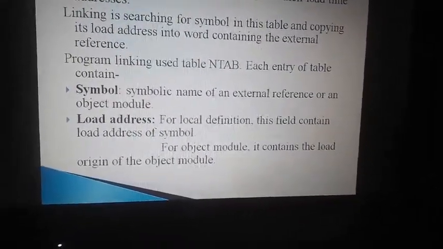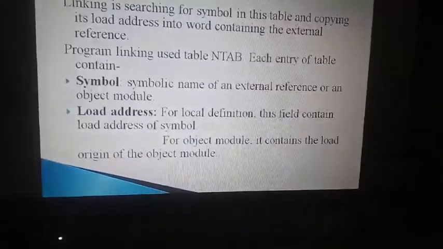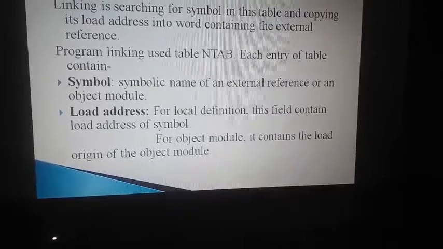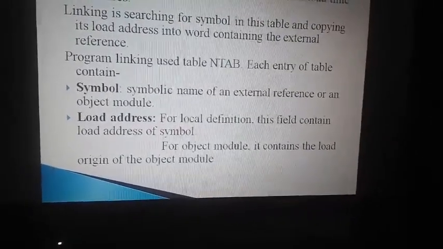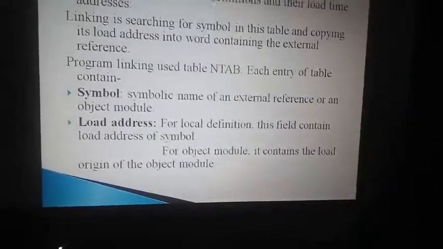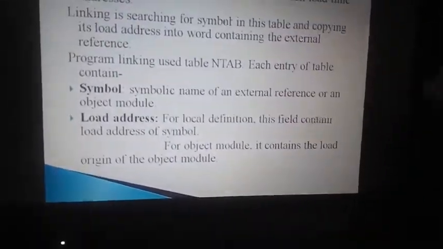So the table used for linking is called the name table, NTAB, which has two fields, symbol and address. So all the symbols will be stored. It may be local or it may be external, and its address is stored. So whenever linking happens, it will search for the symbol. Fact is there. Yeah, what is the address? So it will jump to that address and linking is performed.